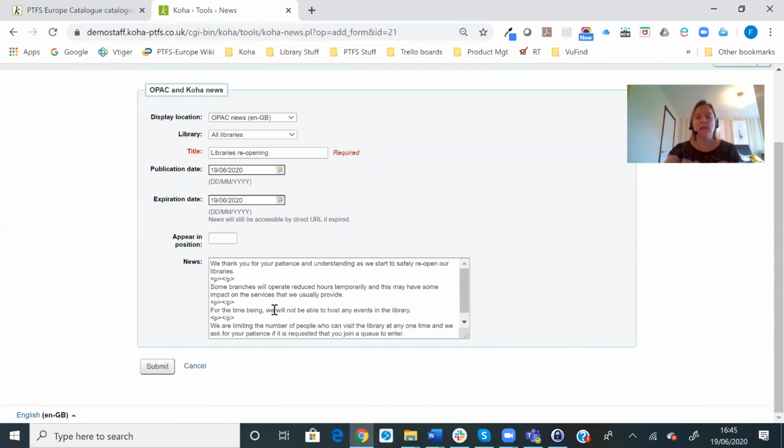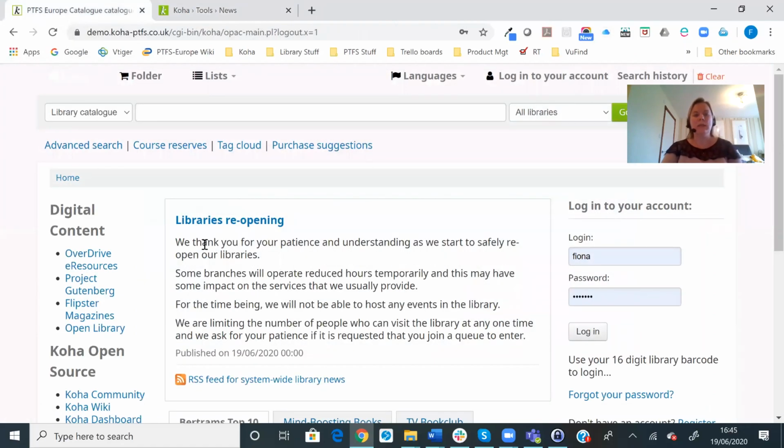Now, because that news bulletin has been set to have all libraries, when I go on to our OPAC, we can see that that bit of text is displaying on the home page. Nobody's logged into their account, so this piece of information is available for anybody to see when they look at the home page of the library's catalogue.